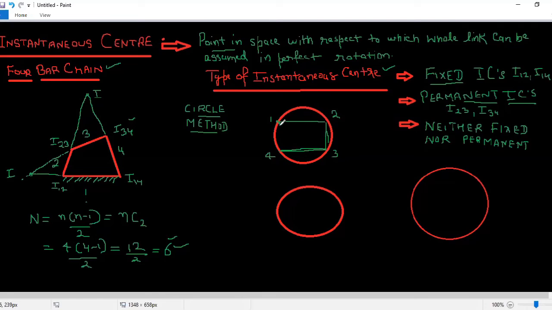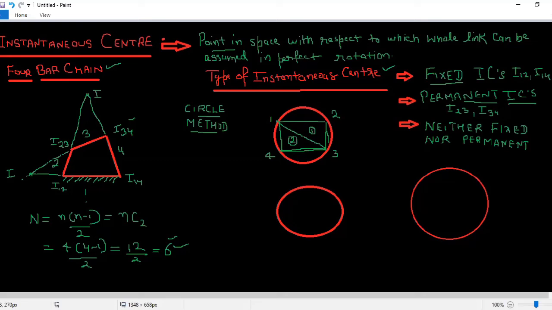I can join this also. So if I have 4 links, 1, 2, 3, and 4, and I'm joining 1 and 3 like this, it will divide this into 2 equal parts. Let us suppose this is my first part, and this is my part number 2.